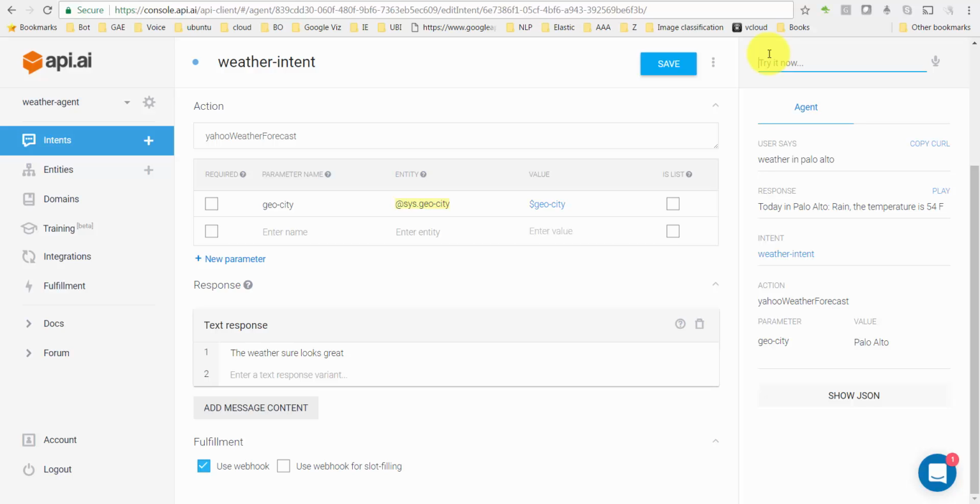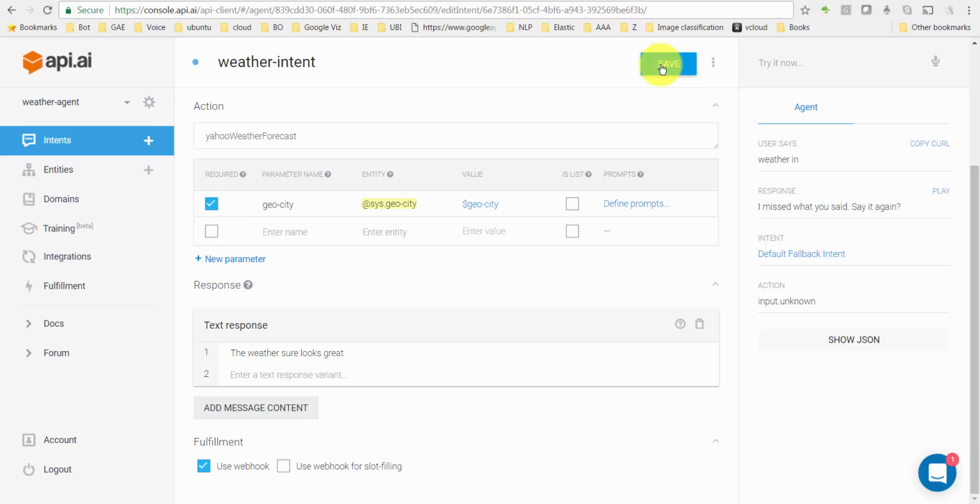What else? What if someone asks something like weather in and doesn't provide a city name? See, api.ai responds by saying, I missed that. Can you say it again? So it basically cannot give you the weather unless you give it the location. In that case, what you could do is over here you could say this field is required and save it.